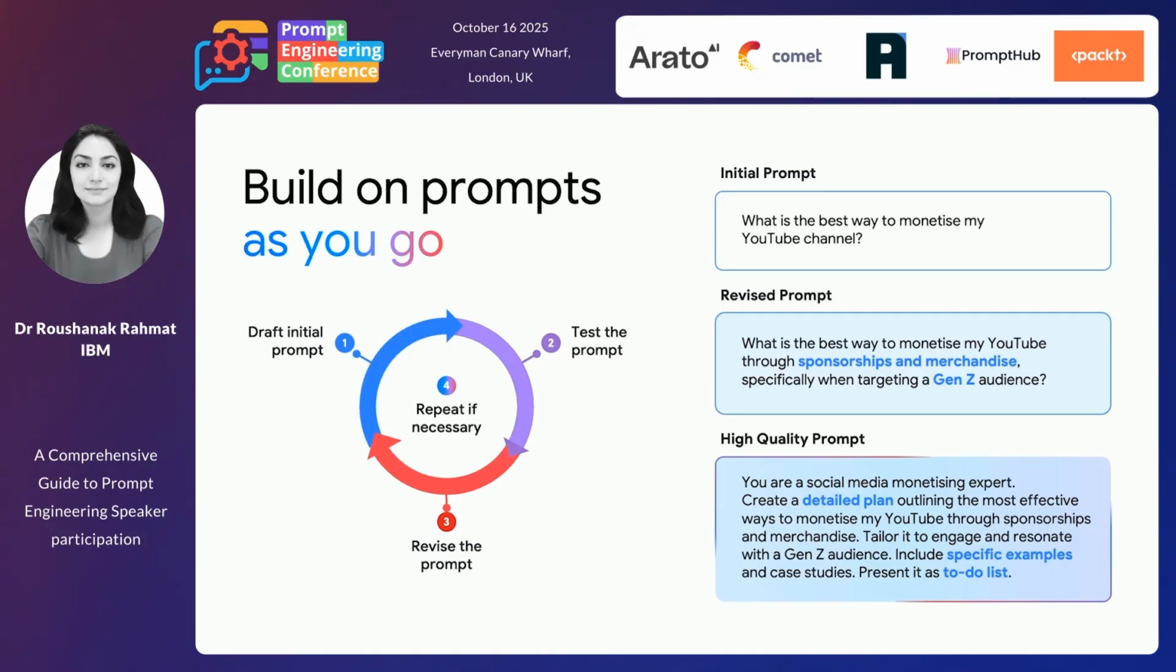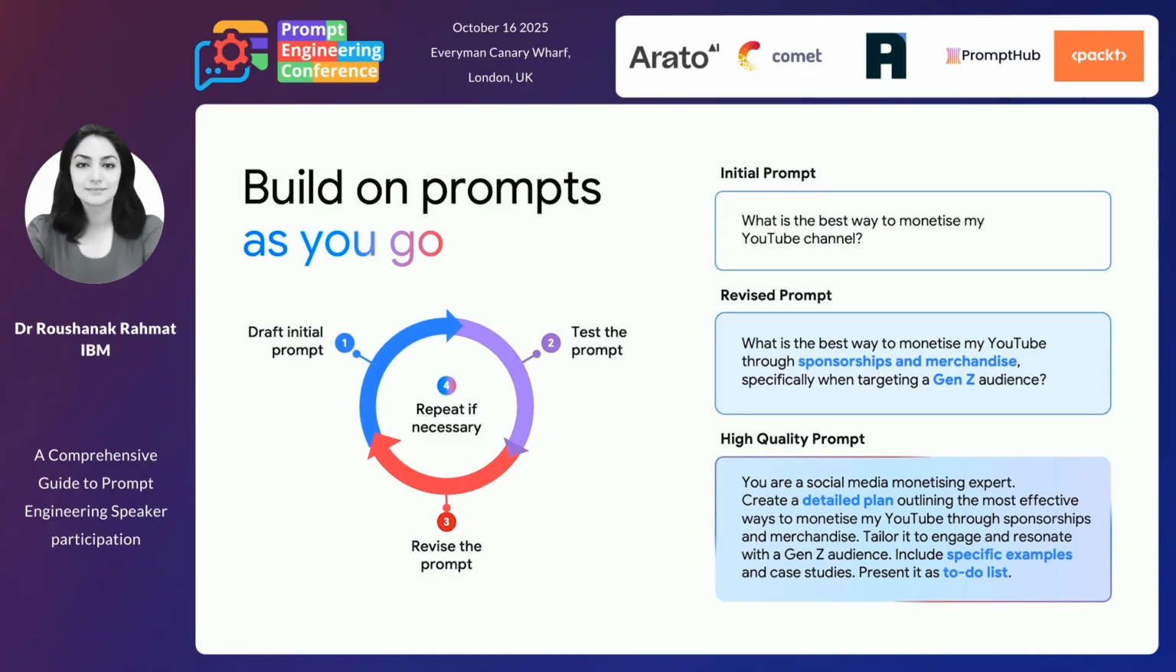And this cycle goes on and on until we reach a place where we get the output that we are expecting from the specific input, with respect to the system that we design. And same thing here. We can have, for example, an initial prompt of saying, what's the best way to monetize my YouTube channel? I can add more details when I revise it to say, and how would I revise it?